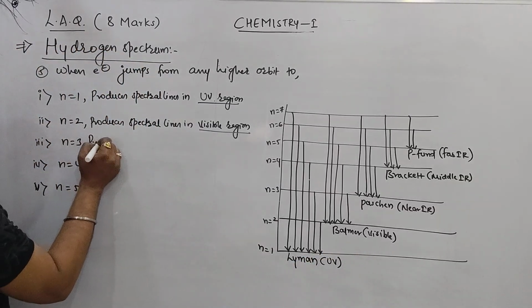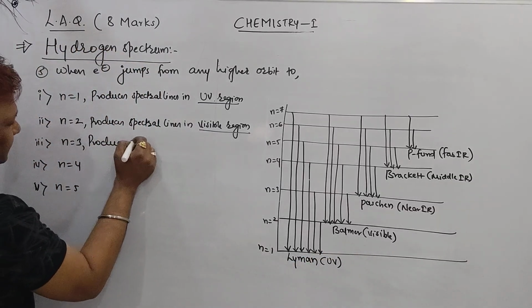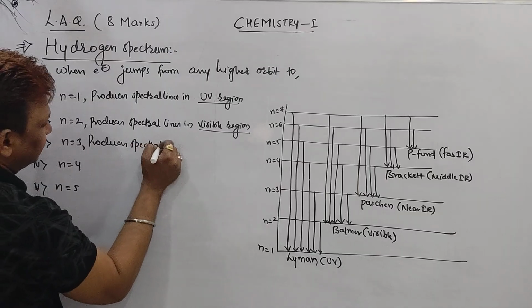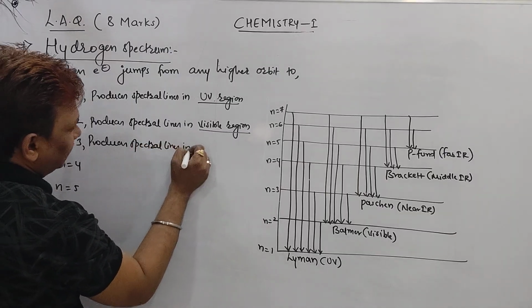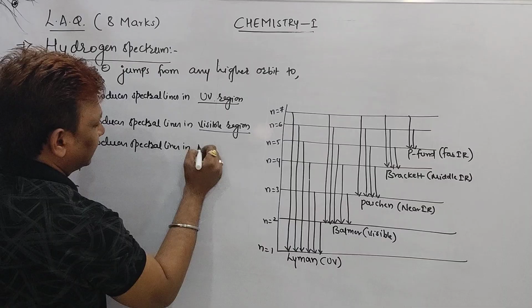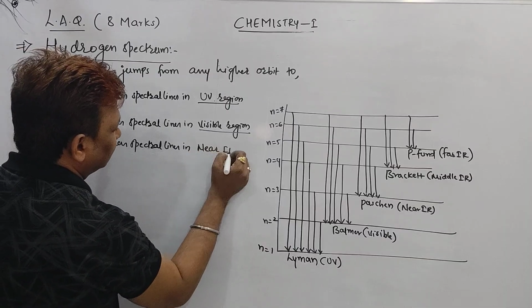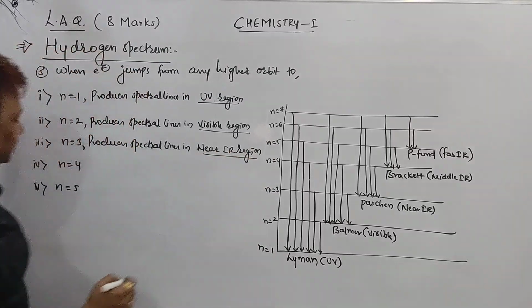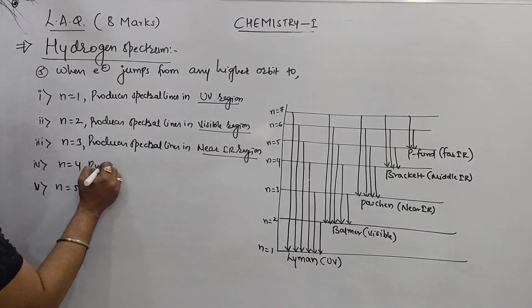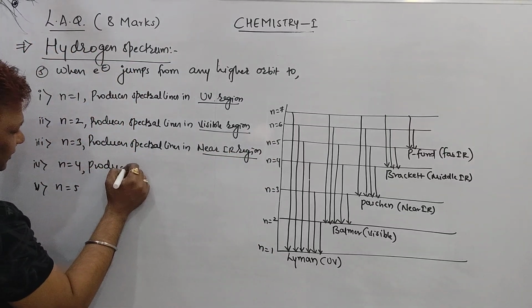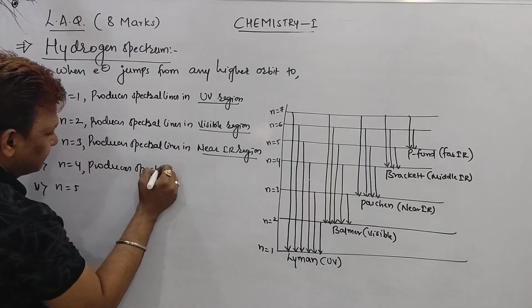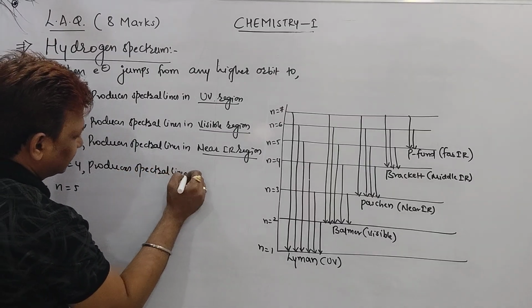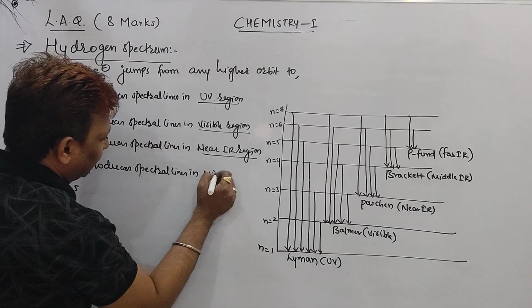N equal to 3, sir, it produces spectral line in which region, beta? Near IR region. N equal to 4, sir, it produces spectral lines in middle IR region.